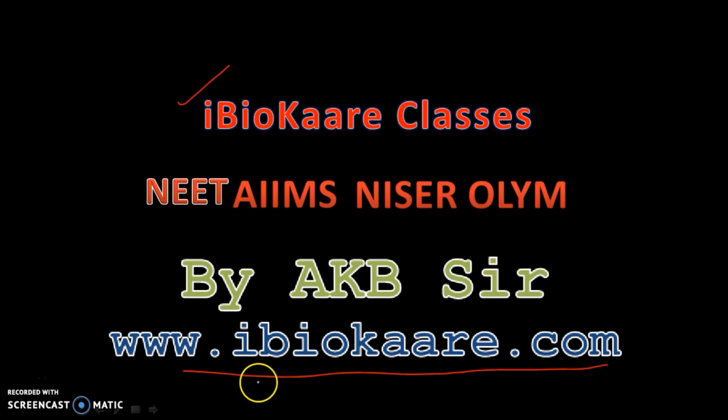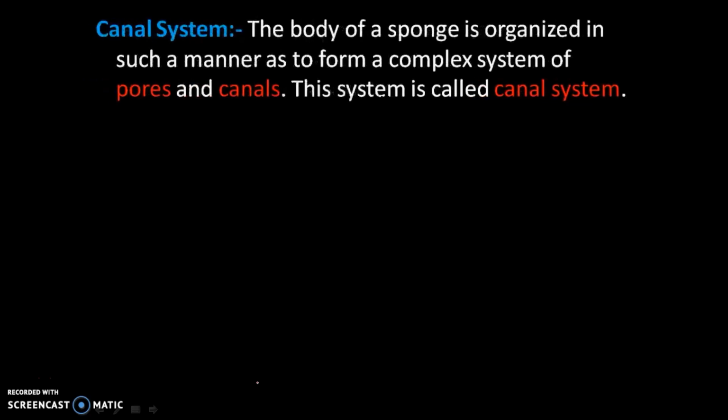Friend, today we are going to start the canal system of Porifera. In our last class, we completed the body level of organization. Now the very important part of Porifera is its canal system: the sponge is organized in such a manner as to form a complex system of pores and canals. This system is called the canal system.